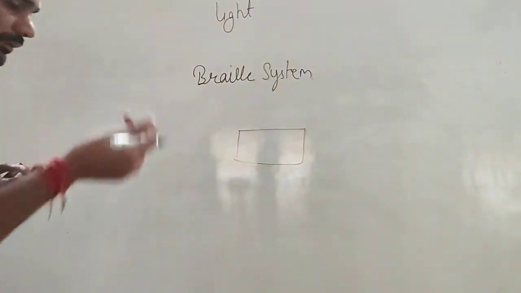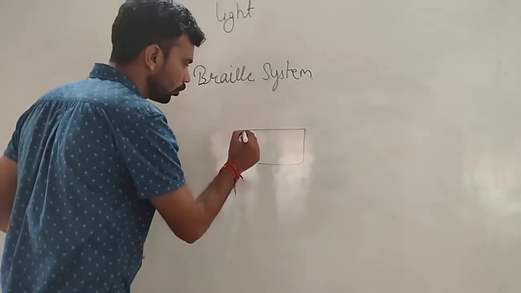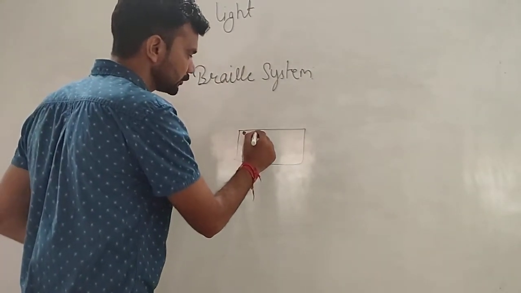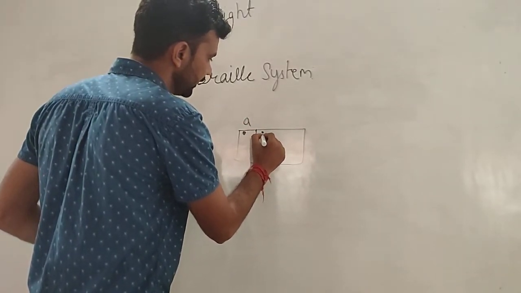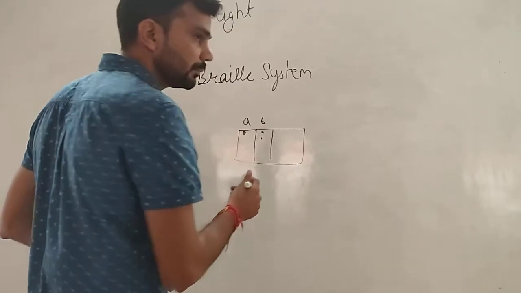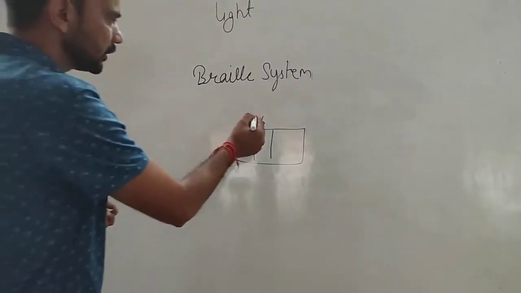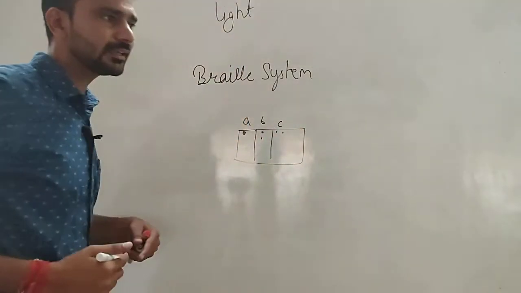On this cardboard, if we want to write something, then there will be some dots here. So by touching these dots, suppose first dot is for A and these two dots are for B. Similarly, we have some other numbers and alphabets. If we change the position for C, we have such two dots. So these are the system.